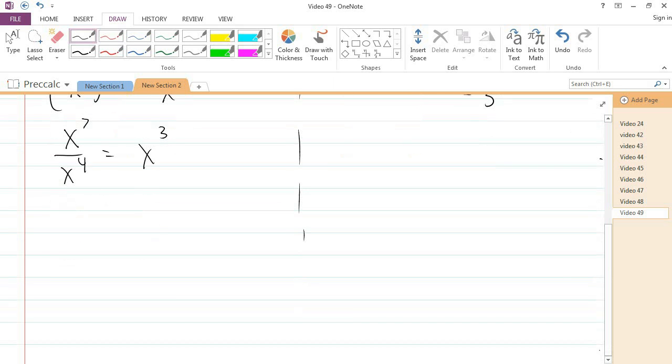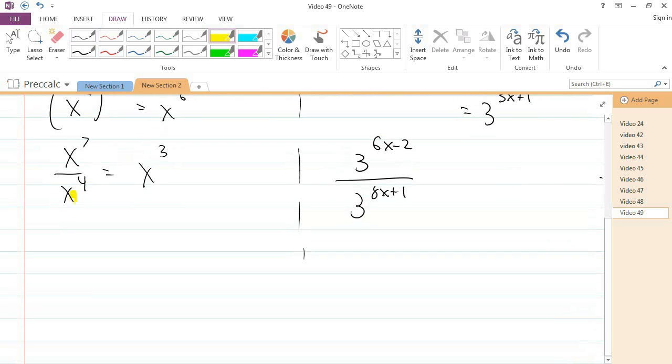Same thing with division. Over here, I would copy the base and subtract the exponents. Now I need to subtract the whole exponent from the denominator.